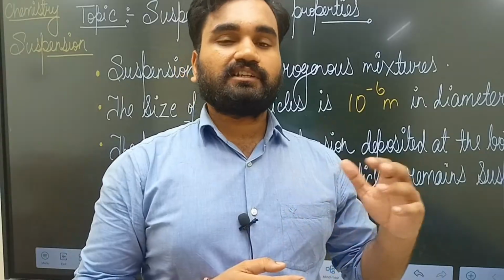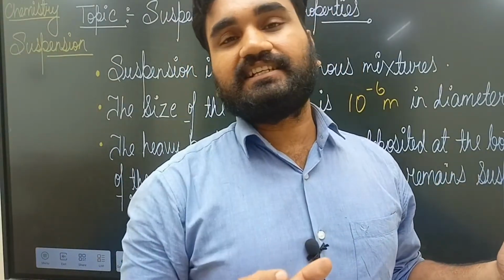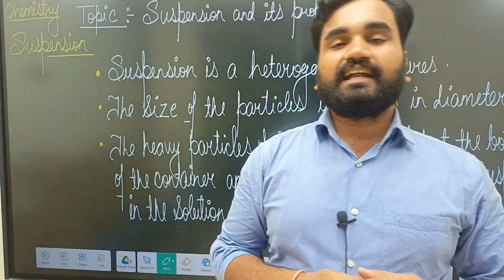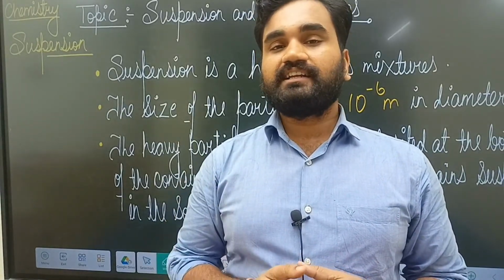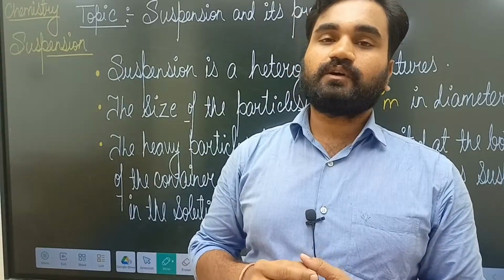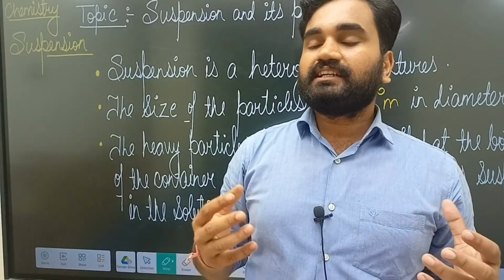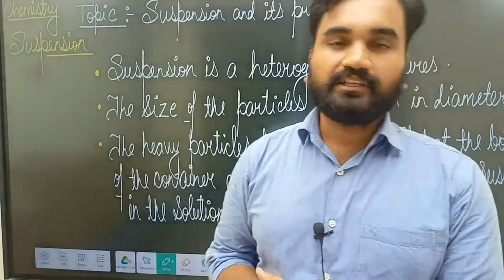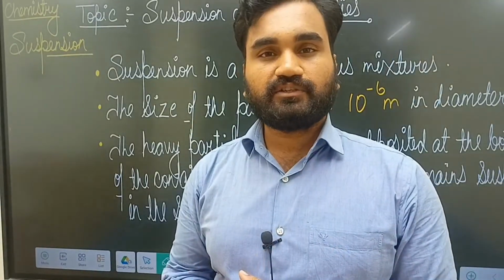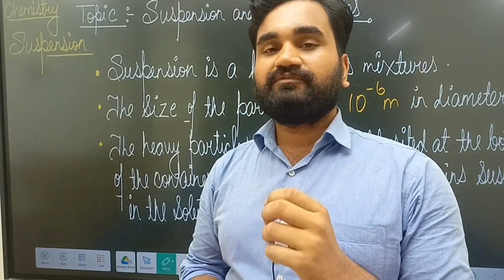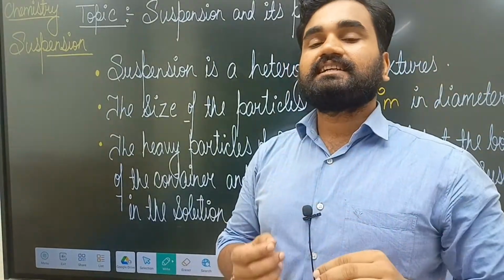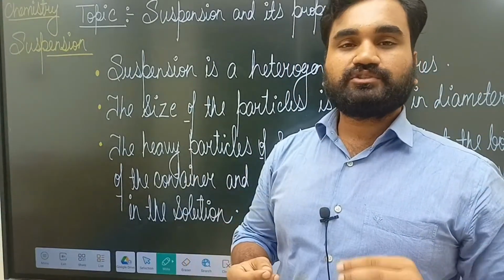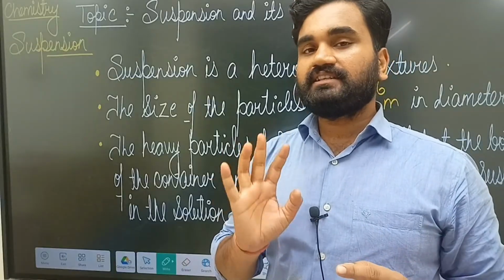Our last class was about the concentration of solutions, in which we saw how we can find the concentration of the solute dissolved in the solution, and that the concentration can be found as a percentage. That's why the topic is concentration of solutions, in which we saw three major types.